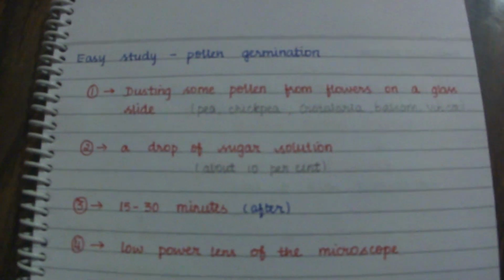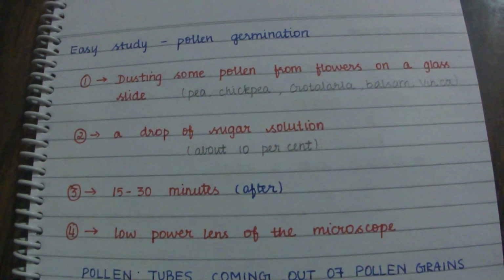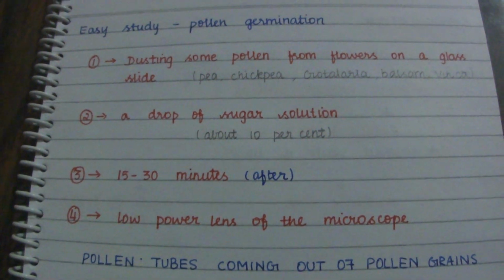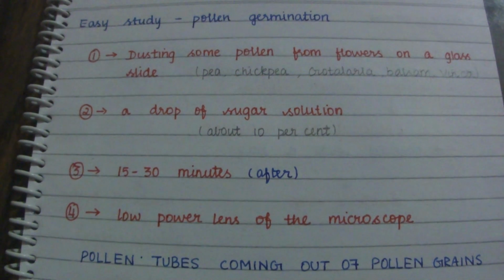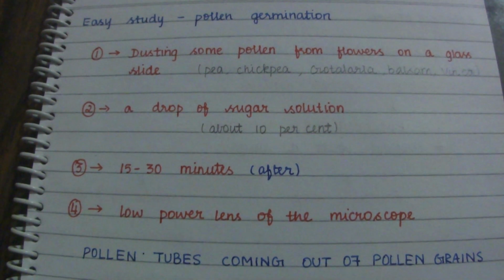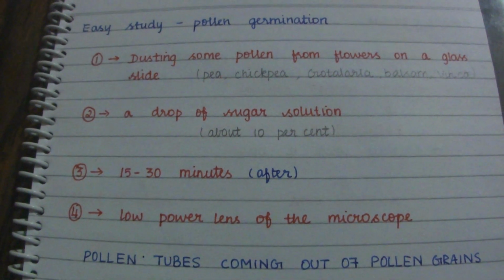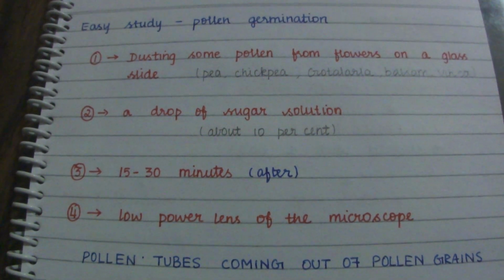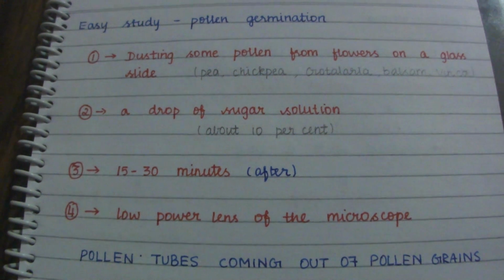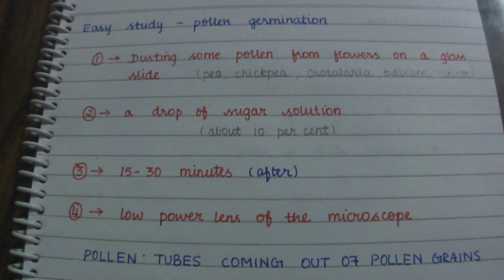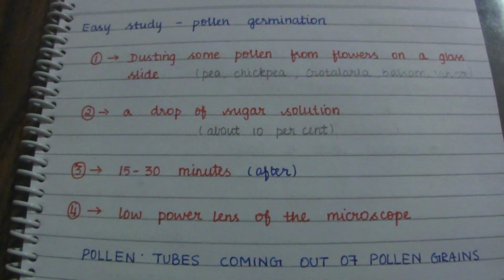Now if you want to study pollen germination, we have to take some pollen grains from flowers of pea, chickpea, crotalaria or balsam, and dust them on a glass slide which has a drop of sugar solution, about 10%.